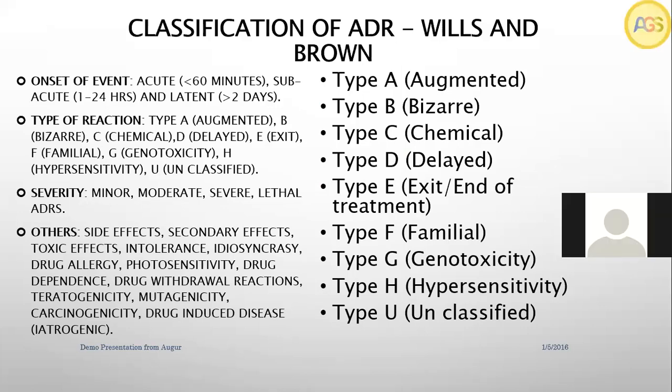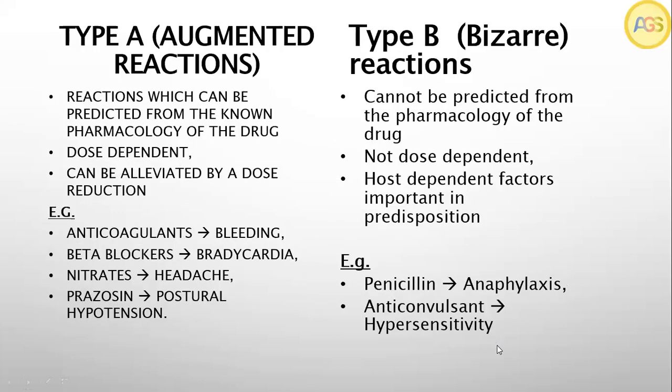Let's quickly go through these classifications of ADR, and then it will be easy for us to go further. An augmented reaction is what we can very much predict, which we name as A, and the straight opposite to that is B, which cannot be predicted by a pharmacological analysis method.